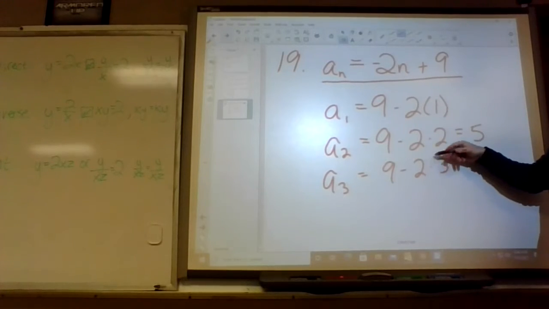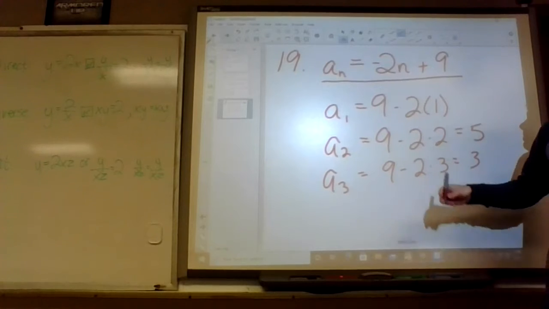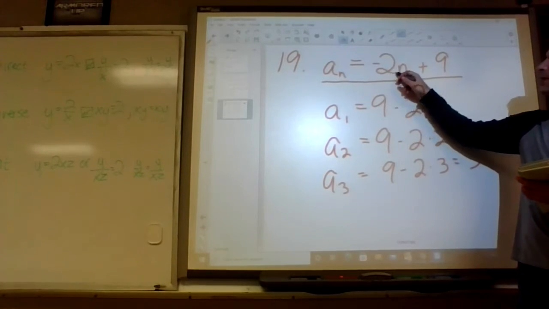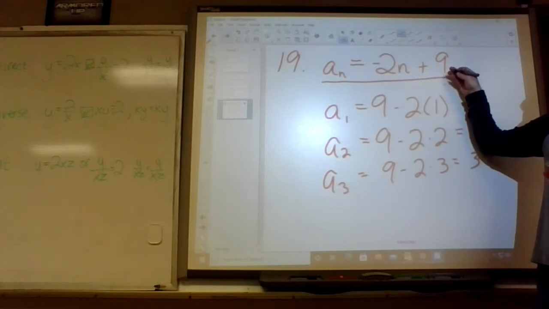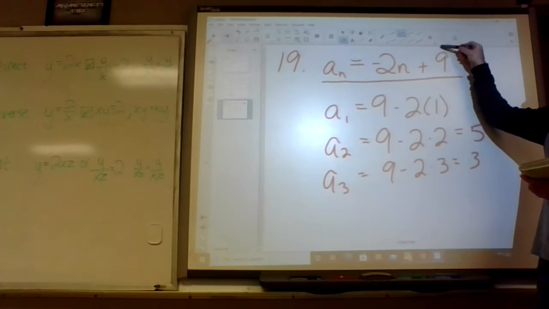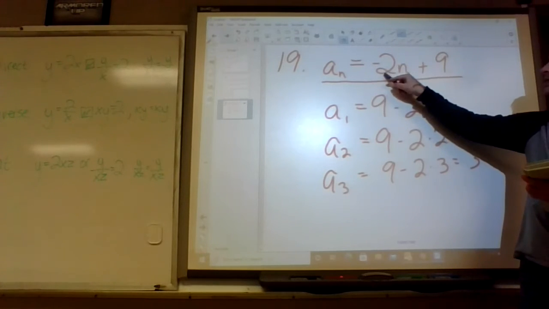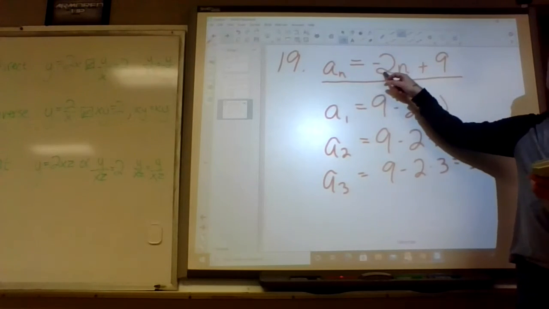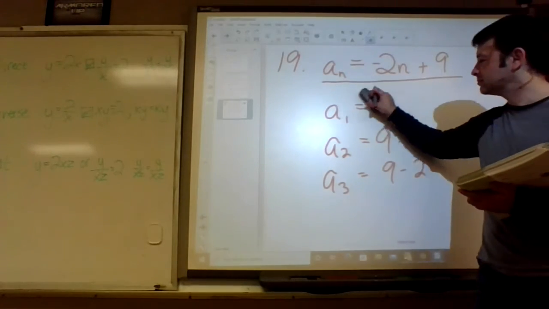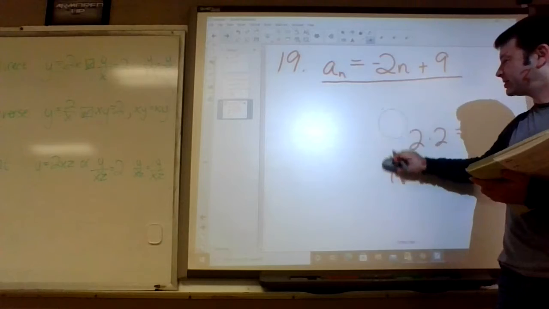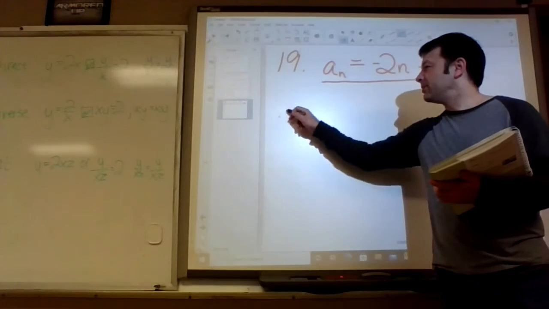How did we get the 9? It's because we needed the first term to equal 7. This is the common difference right here. But we need to make sure the first term equals 7 because that's what they told us it was. So what do I need to make this number? This is kind of like the starting number. The 9 minus 2 makes a 7. Yeah, so it kind of makes it tricky. There's probably a better way I could have said that. But anyway, number 21.